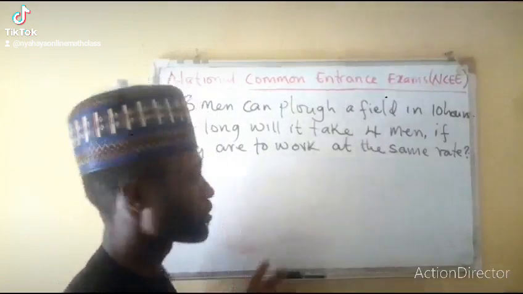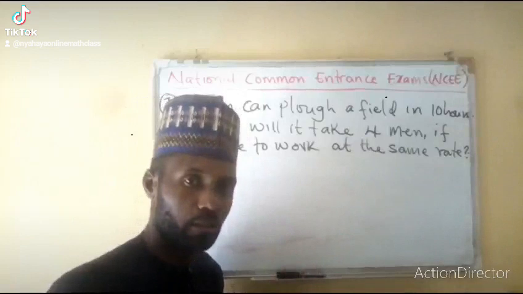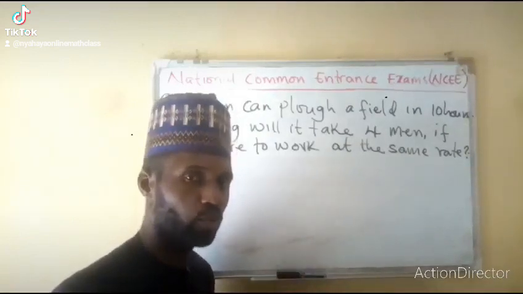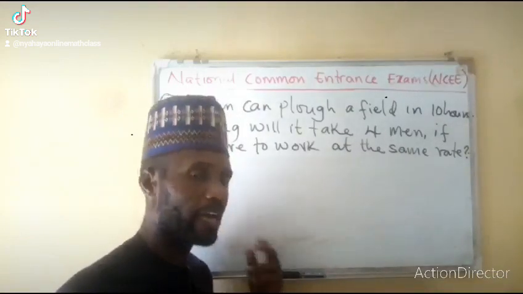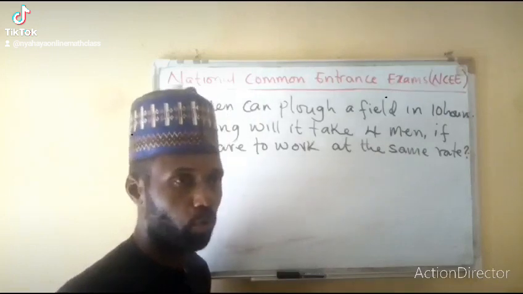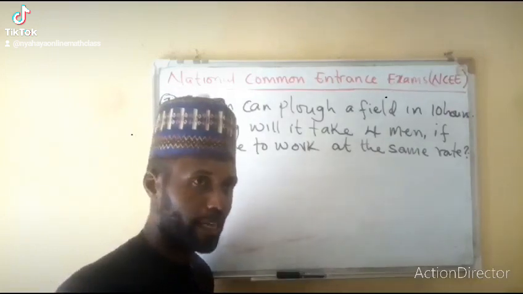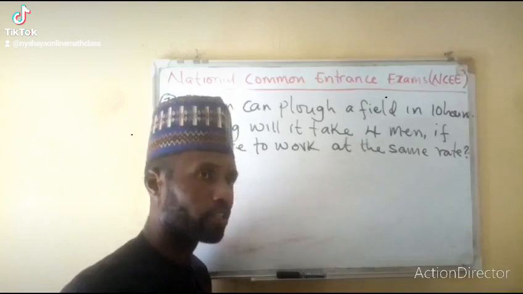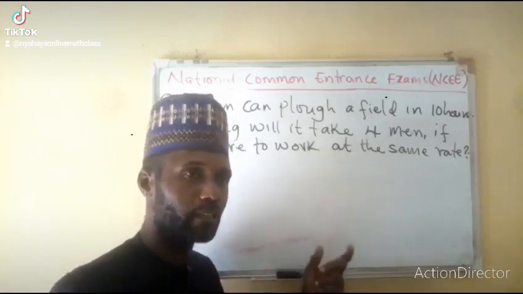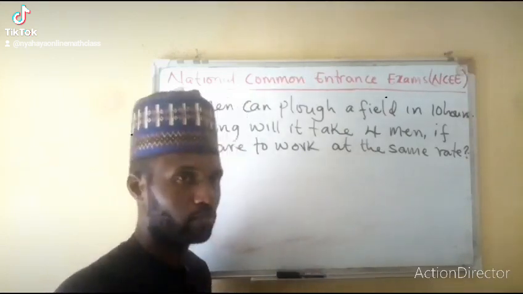Okay, we need to understand something. This is a question under proportion, and we have two types of proportion. We have direct proportion, we have inverse proportion. Which one is direct proportion? Direct proportion is a situation in which when one quantity increases, the other quantity will also increase.